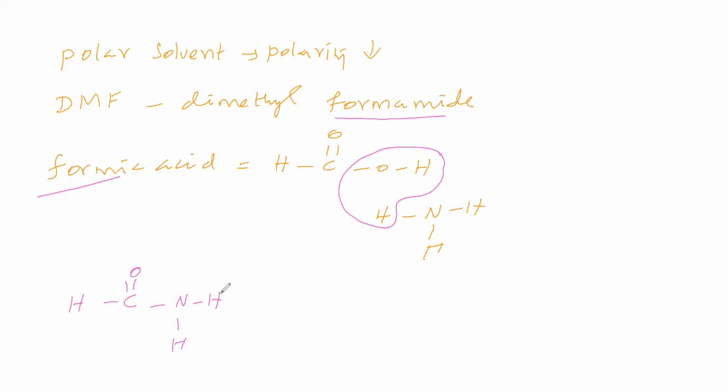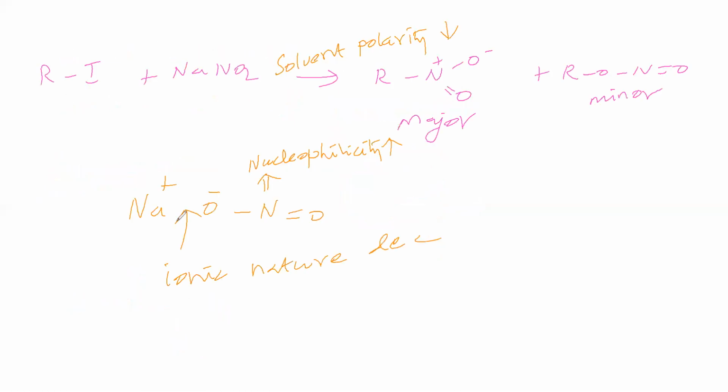Now we want dimethyl. So make this a methyl group and make this a methyl group. So we got dimethyl formamide. This dimethyl formamide has lower polarity. If you take this dimethyl formamide, the ionic nature of NaNO2 reduces. Why is it so? Here the ionic nature is reducing, then the nucleophilicity rises. How is it possible, that we will see.